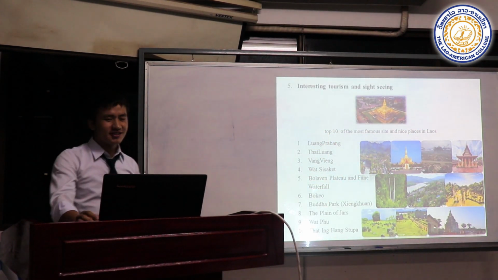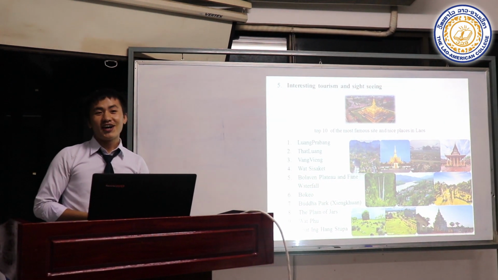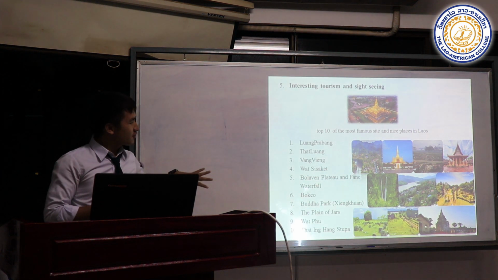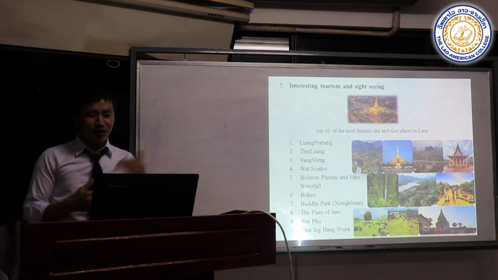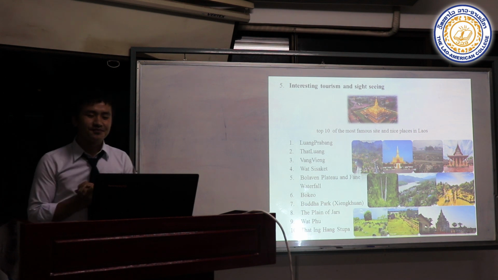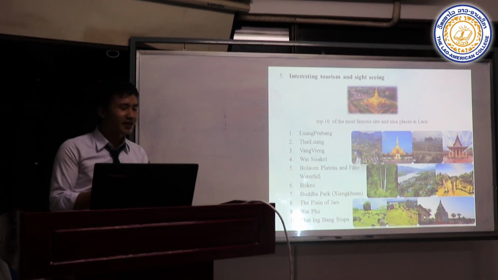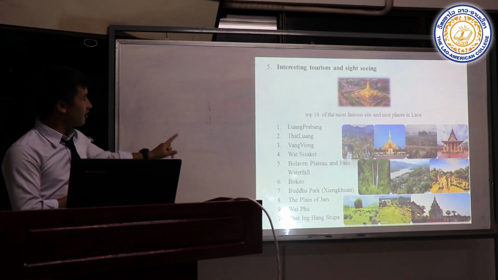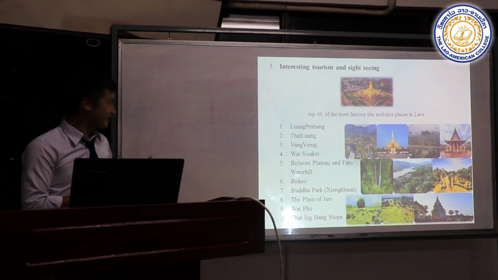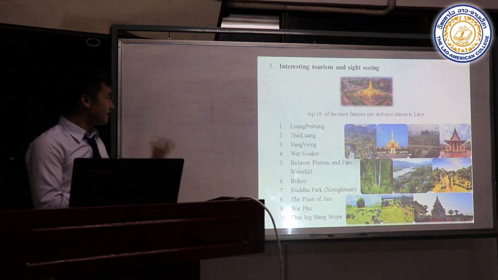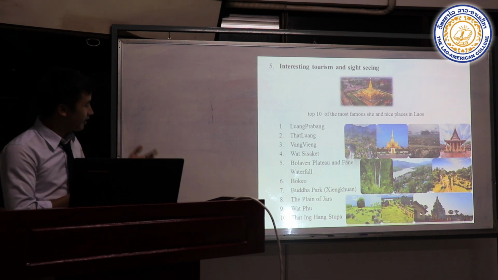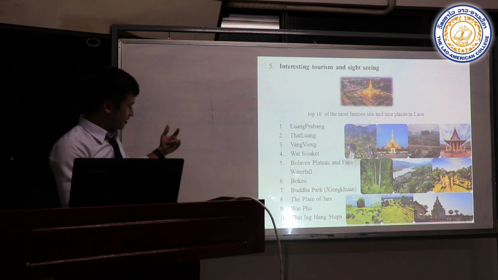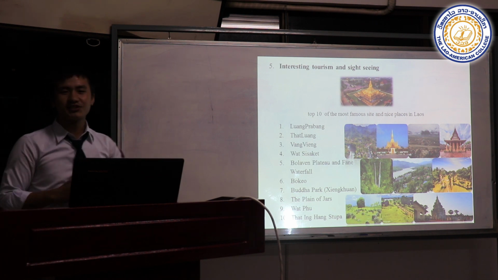It's about interesting tourism and sightseeing in Laos. I know that you know a lot of interesting places in Laos. We chose the top 10 that are the most famous and very nice places to present. Let's get started: first, Luang Prabang; second, That Luang; third, Vang Vieng; fourth, Kuang Si Waterfall; fifth, Bolaven Plateau; sixth, Bokeo; seventh, Buddha Park; eighth, the Plain of Jars; ninth, Wat Phou; and the last one, That Ing Hang Stupa.